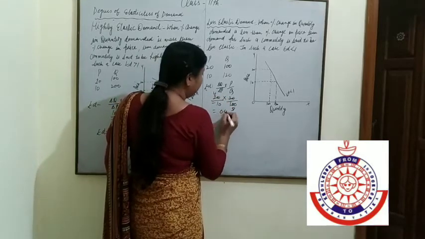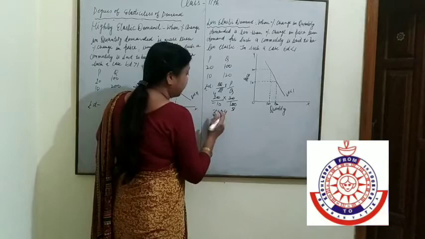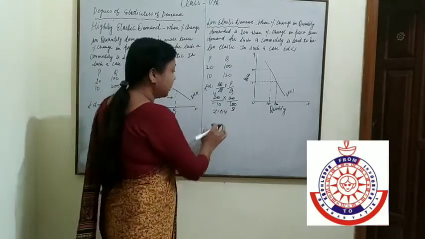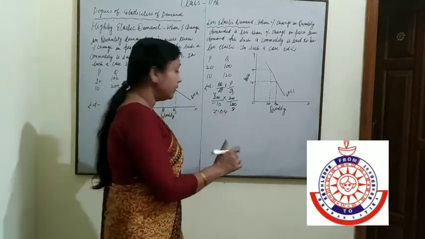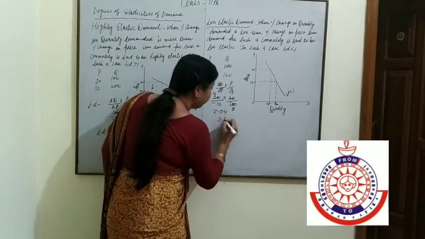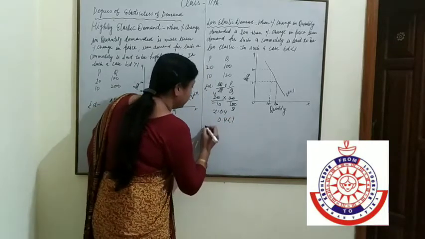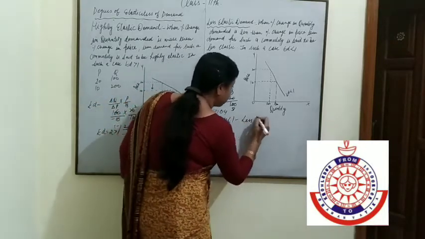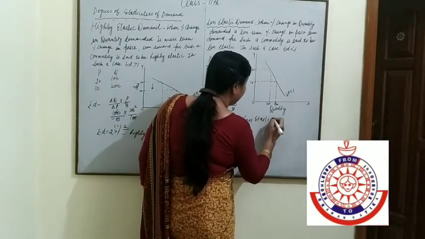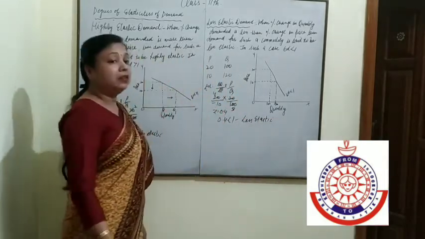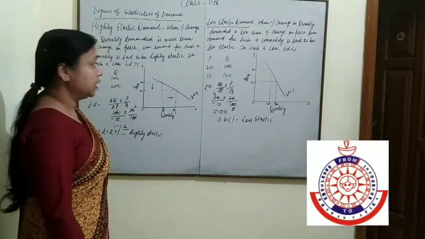that is 0.4. The minus sign will be ignored. Only the absolute, numerical value we will take. So 0.4 is less than 1. So it is less elastic. We will compare with 1. If it is less than 1, then it is known as less elastic.